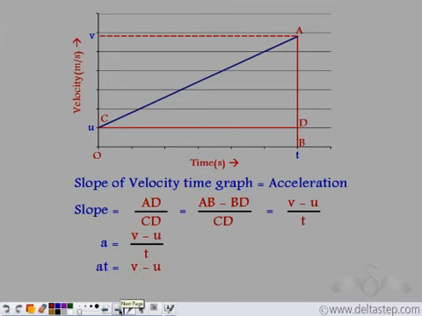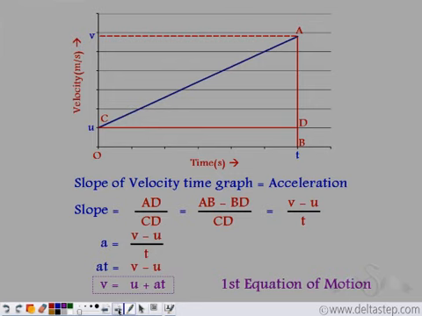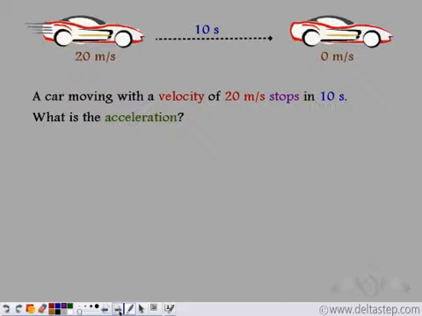Now, if we add u to both sides, we get v is equal to u plus at. This is our first equation of motion. v is equal to u plus at, and hence we have derived the first equation of motion using graphs.